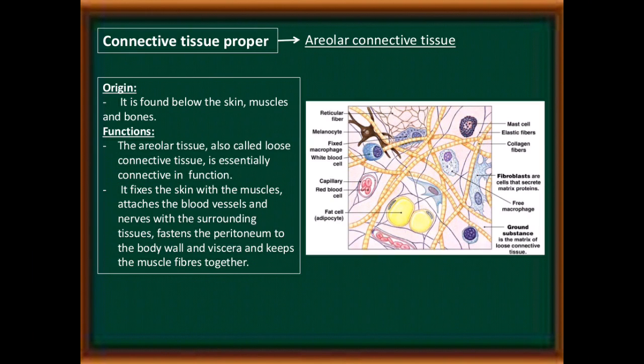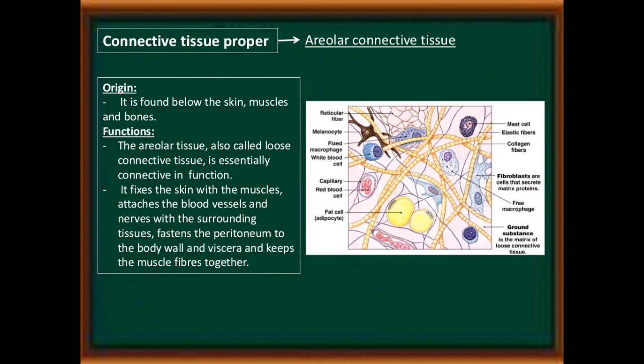It is found below the skin, muscles and bones. Function: the areolar tissue, also called loose connective tissue, is essentially connective in function. It fixes the skin with muscles, attaches the blood vessels and nerves with the surrounding tissue, fastens the peritoneum to the body wall and viscera, and keeps the muscle fibers together.